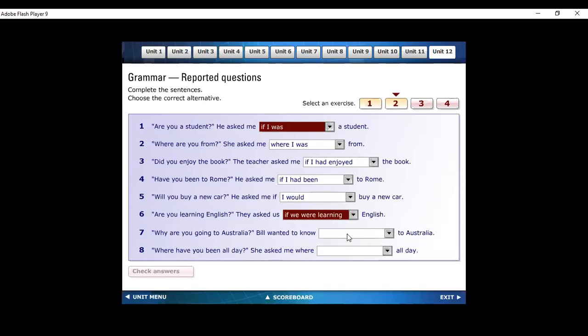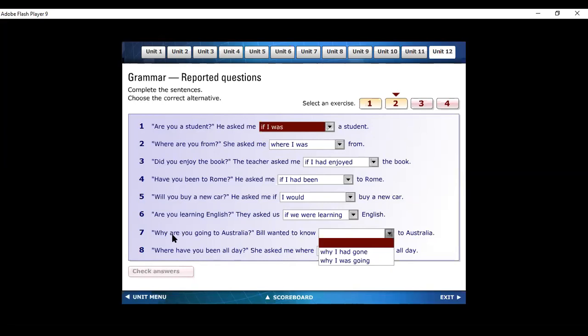Okay. Why are you going to Australia? Bill wanted to know. You see, he actually wants to know the reason. So remember that when changing direct speech into indirect speech, there is no hard and fast rule that the reporting speech should only be asked or inquired. As I told you, it gives you a lot of freedom to add your own expressions and your own words when you are changing direct speech into indirect speech. So Bill wanted to know where I had gone or where I was going.